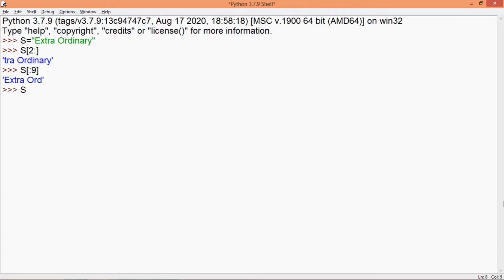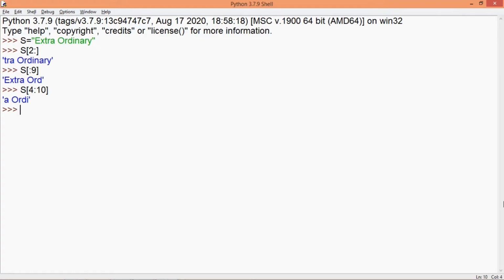Let's work with more indices like this, where I specify the start and the step value both. So I write here this. Now in this case, you can see the string has 0, 1, 2, 3, 4. So 4th is the index for this letter. Spaces also included 5, 6, 7, 8 and then 9. So 10 minus 1, which is 9. So it gives me the letters which have been displayed here.